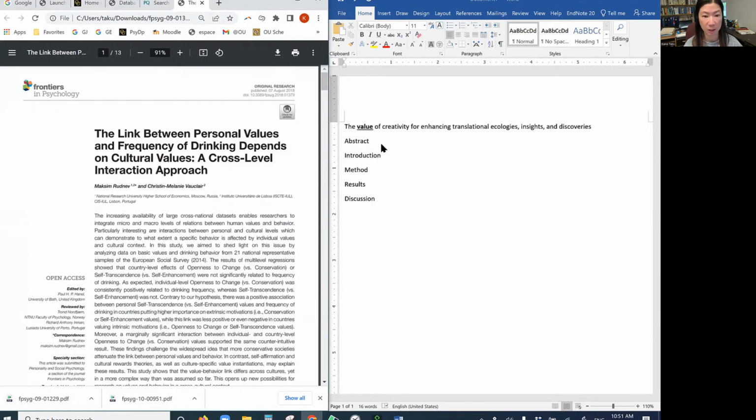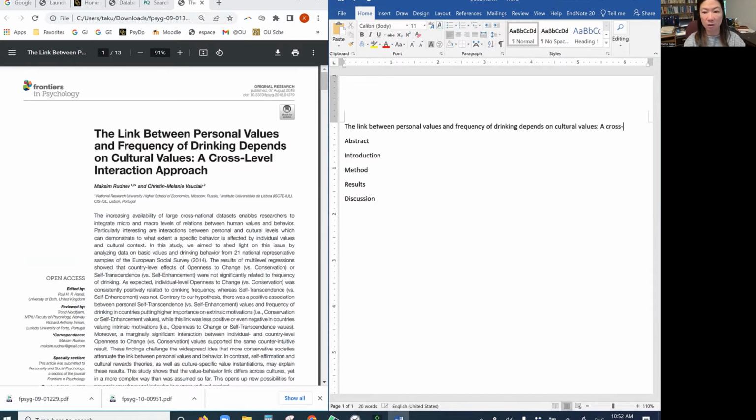Today, I want to use this one. So instead of the paper I originally found, I'm going to switch. And as a warm-up, I want to use the typical format because I'm going to use the typical format for my own paper. So I want to become more and more familiar with this style. So I want to use this one today: the link between personal values and frequency of drinking depends on cultural values.